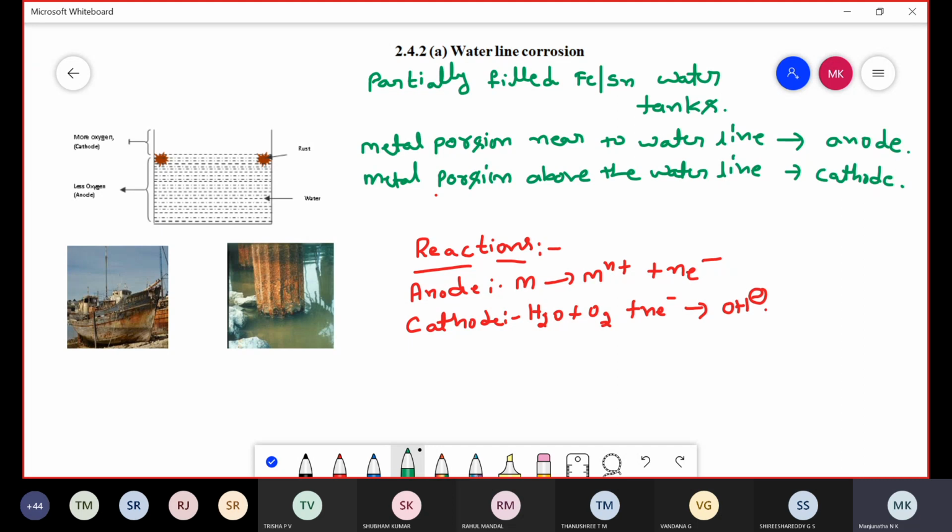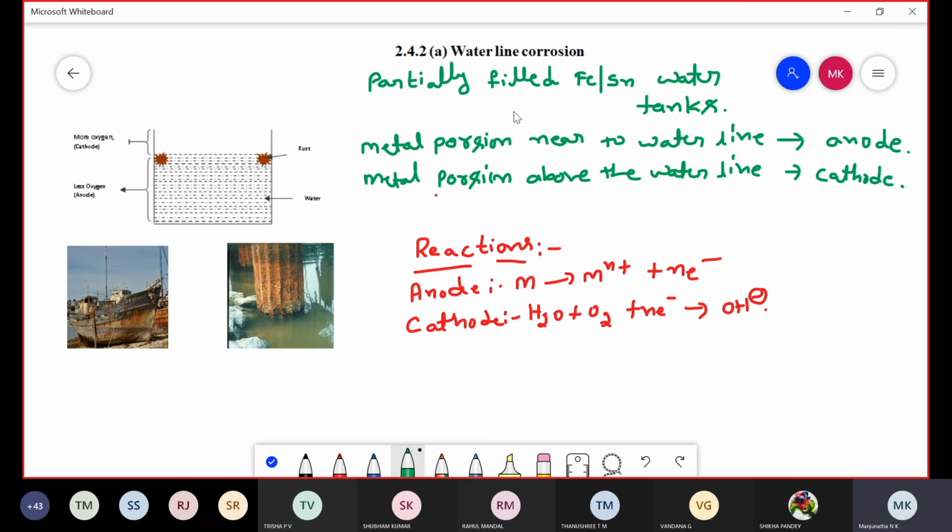Where are we observing waterline corrosion? In partially filled steel or iron water tanks. In partially filled either steel or iron water tanks, the waterline corrosion is observed. One typical example for differential aeration corrosion.